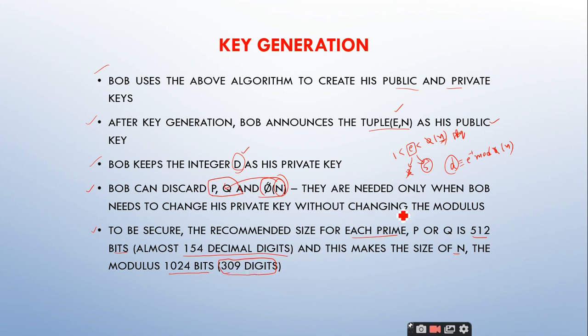So a simple point you have to remember is P and Q should be very large. You make it 512 bits, or you take P as a 154 decimal digit number and Q as a 154 decimal digit number, and you calculate this n, which is nothing but P multiplied with Q. You will get a very large number, and if you take it modulus 1024 bits, then you will get 309 digits. Clear?